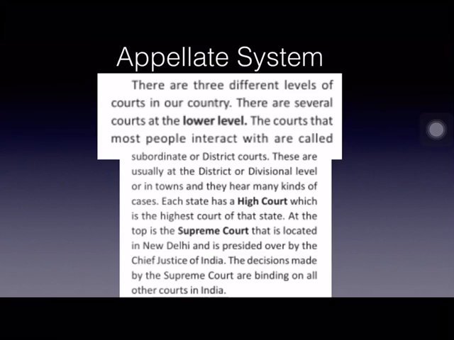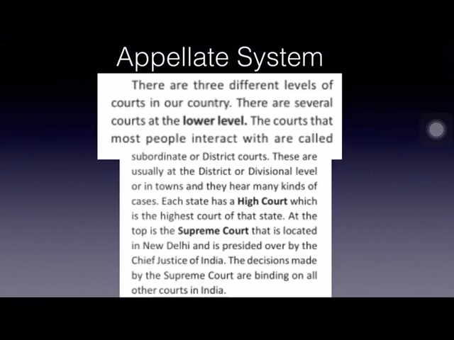If he is not satisfied with the judgment given by the High Court, he can appeal to the Supreme Court. And the Supreme Court can entertain such appeals. The Supreme Court may give the same judgment which is given by the lower court, or it may change the judgment also. So, it depends on the case and how the Supreme Court studies the case. So, up to the Supreme Court, a party can appeal for judgment. That is called the appellate system. Now, let us see this appellate system in India.